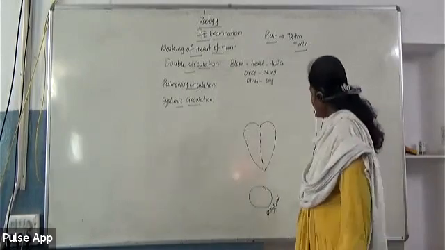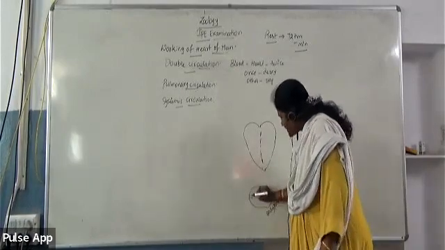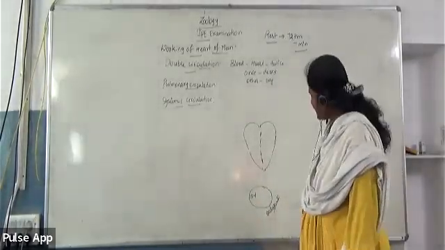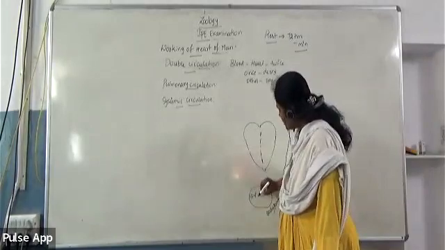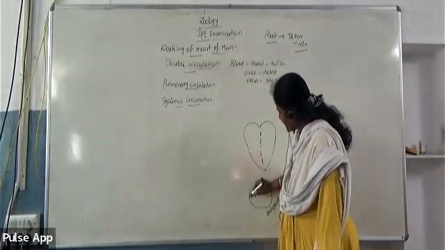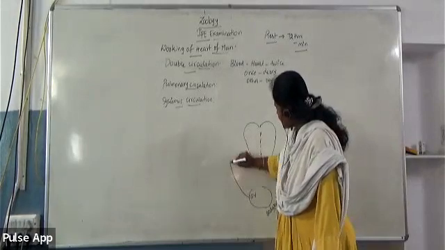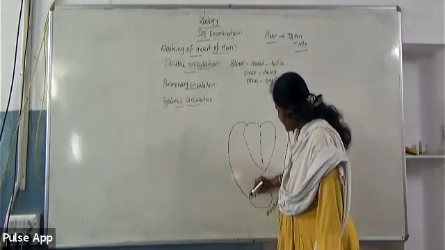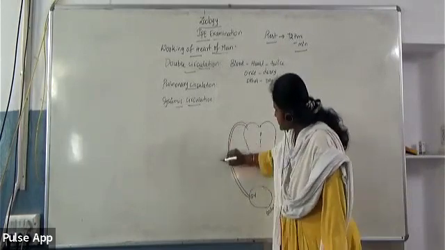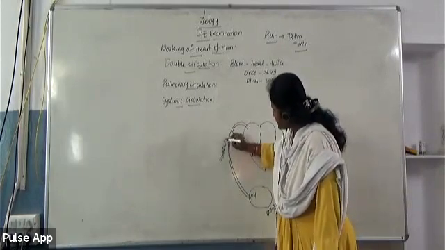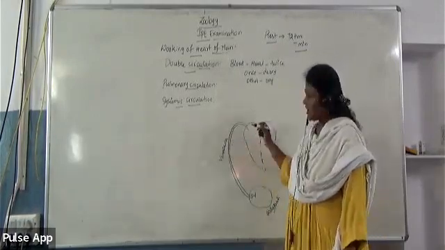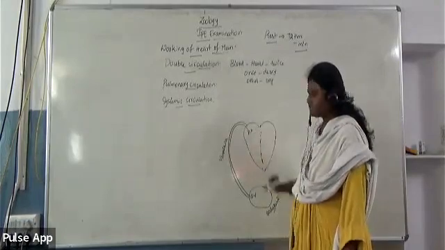You know that continuously in body parts, the cells or tissues, CO2 is produced because of metabolism. That CO2-containing, deoxygenated blood will be collected by the superior and inferior vena cava, which is the largest vein in the body. The vena cava will collect the deoxygenated blood and open into the right atrium.